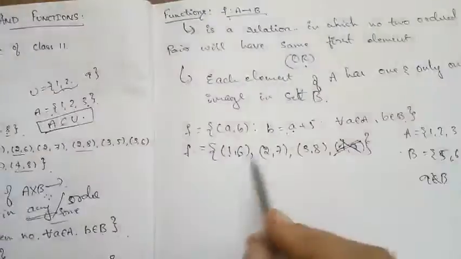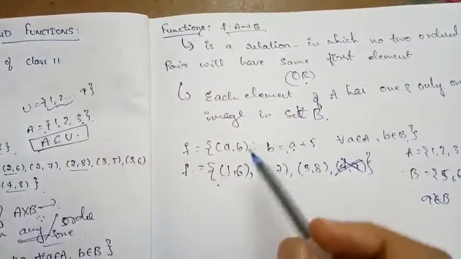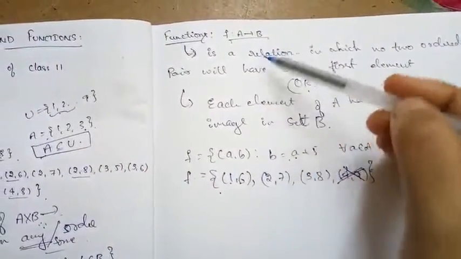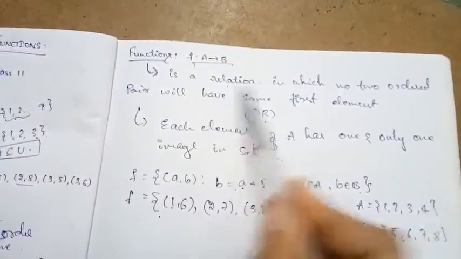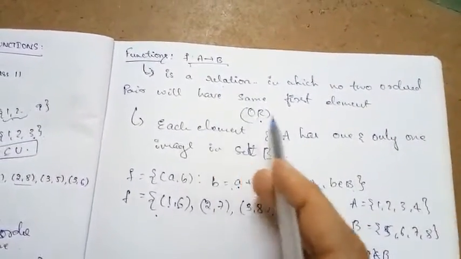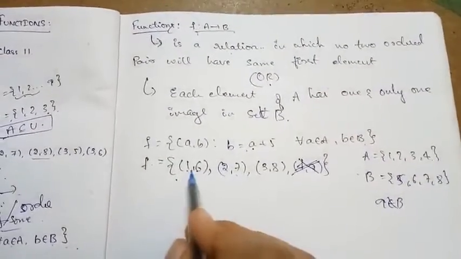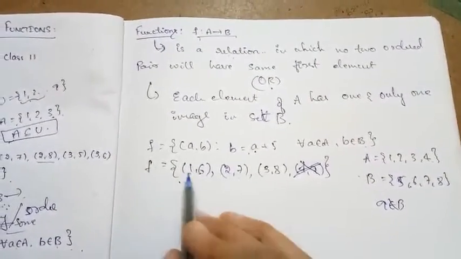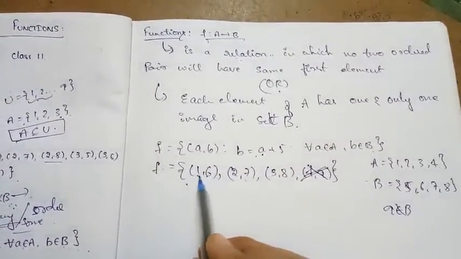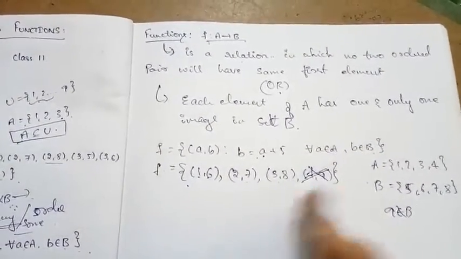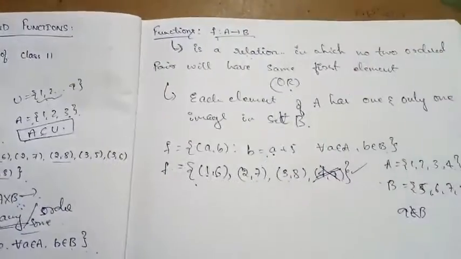Now let us check whether it is a function or not. What can we understand with this definition? It is a relation in which no two ordered pairs have the same first element. Consider any two ordered pairs. Is any of the ordered pairs having the same first element? No, not at all. Here the first elements 1, 2, 3 are all different. So it is a function.